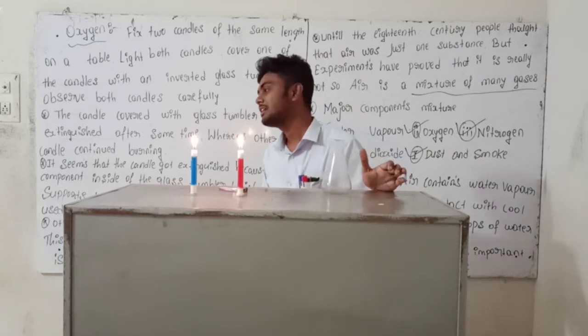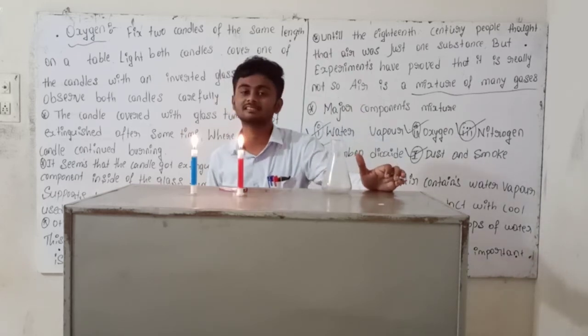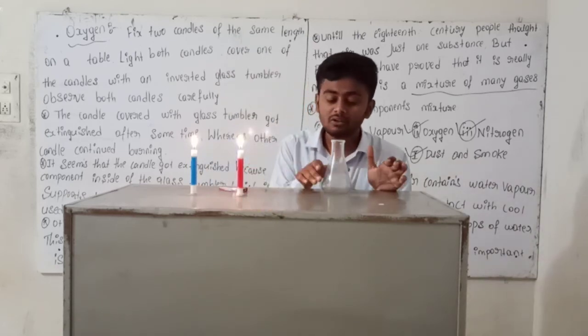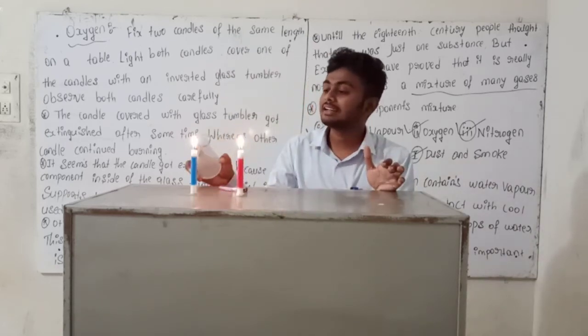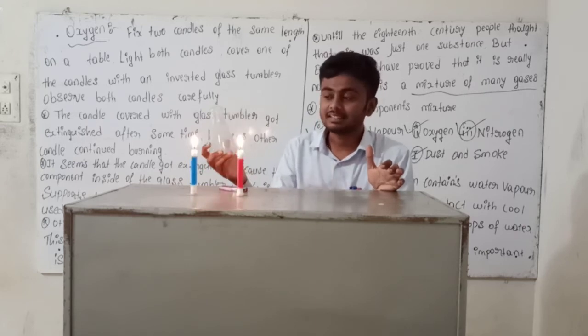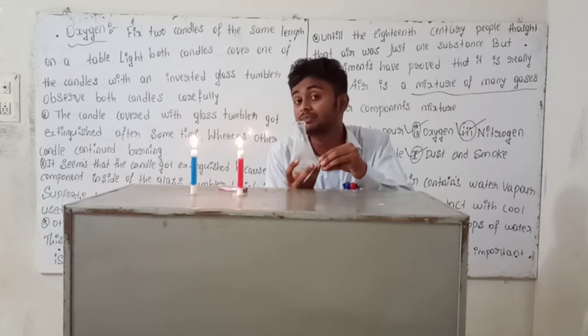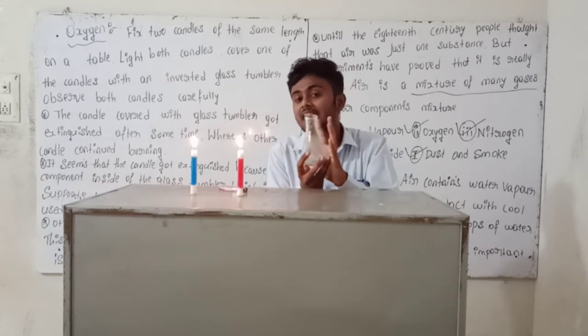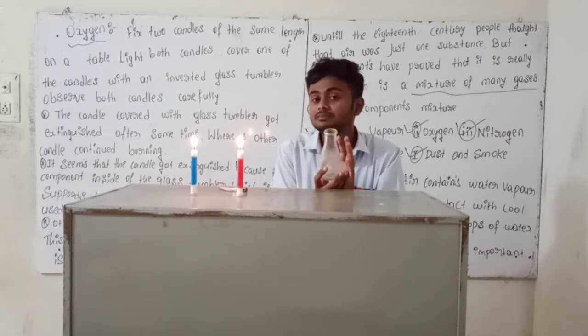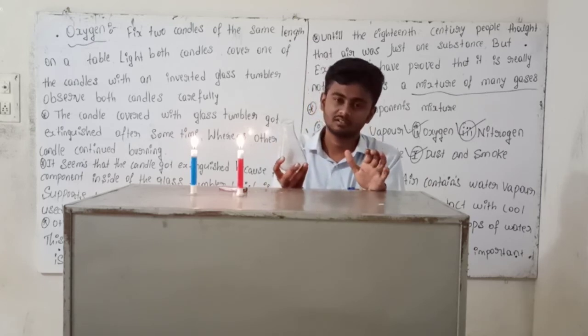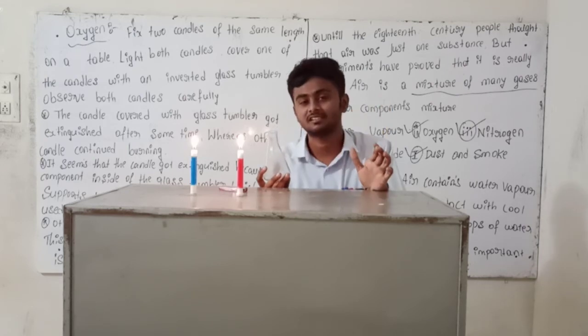The oxygen present in our surroundings helps the burning. Yes or no? When I close the candle with this glass, the less number of components, the less oxygen is present in the glass. So that's why the candle burns for a small time, a small duration. Yes or no?